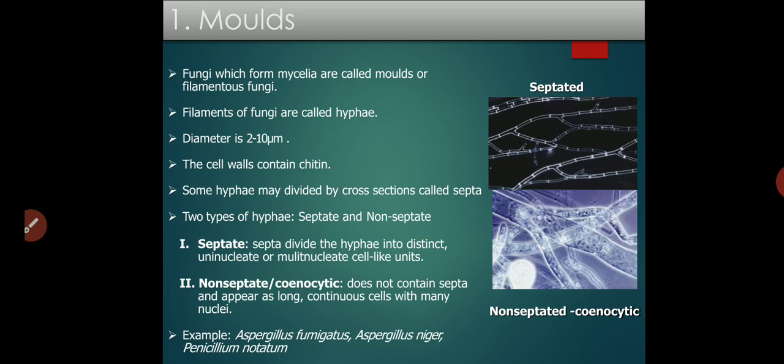Molds are filamentous fungi. The filaments of fungus are also known as hyphae, which we studied last time. I have already told you that if the hyphae are divided into various compartments with the help of septa, then they are known as septate hyphae. And if the septa are absent in the structure of hyphae, then they are known as non-septate hyphae or coenocytic hyphae, like in the diagram.